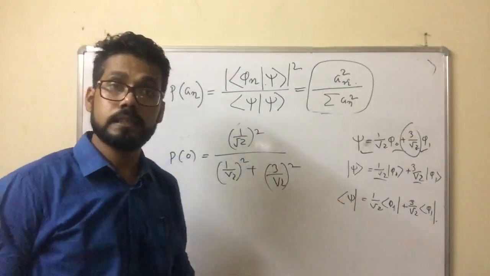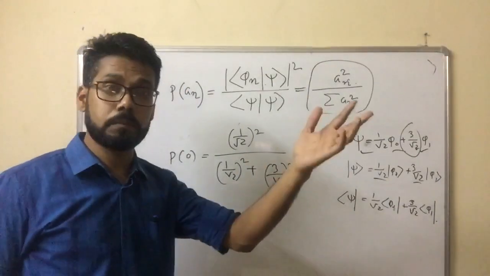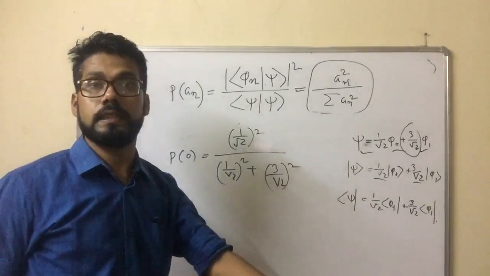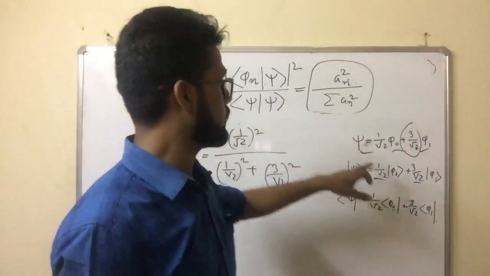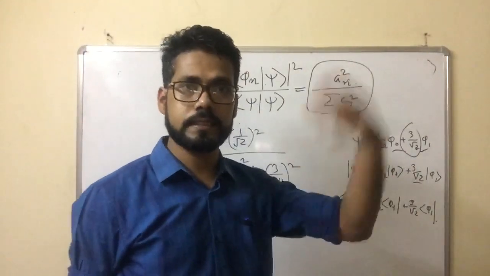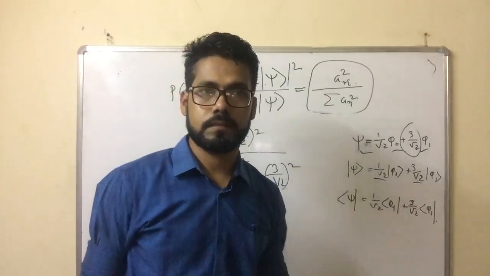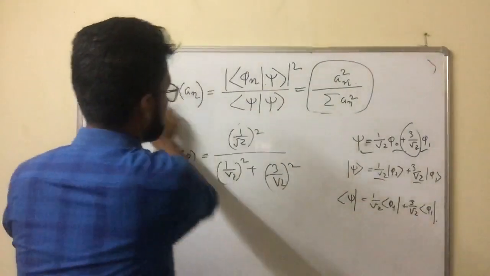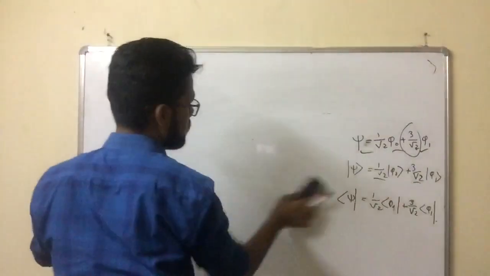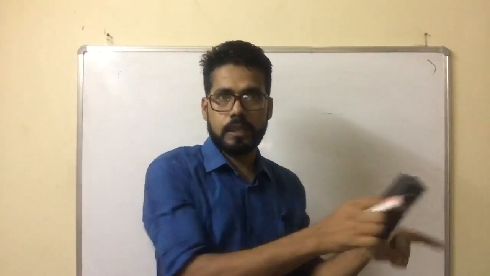Okay, this is how we have to measure. And remember one thing: in quantum mechanics, every quantum mechanical system is represented as a superposition of a number of microstates. These are the microstates. In statistical language it is called a microstate, and in quantum mechanical language it is called a basis vector. Basis vector means, suppose I am again telling you, suppose my location can be 3 places. I can stay in Guwahati, I can stay in Tezpur, I can stay in Jorhat.